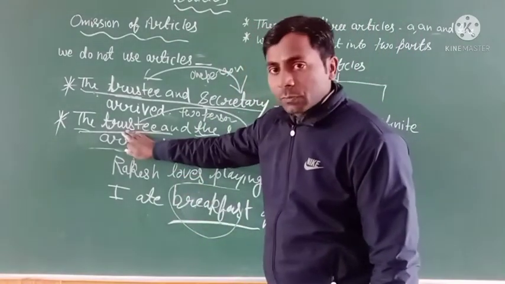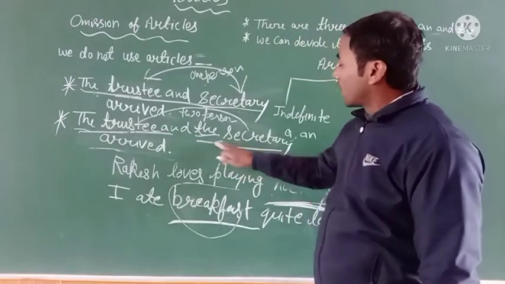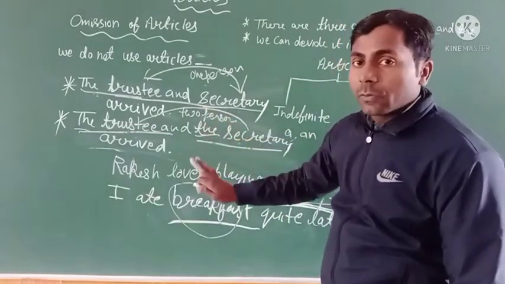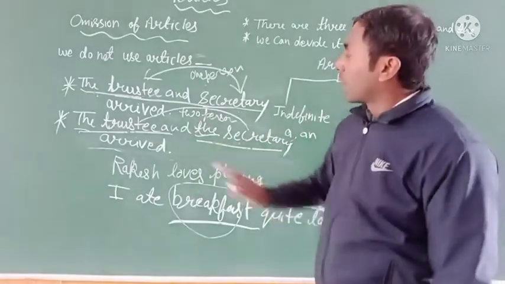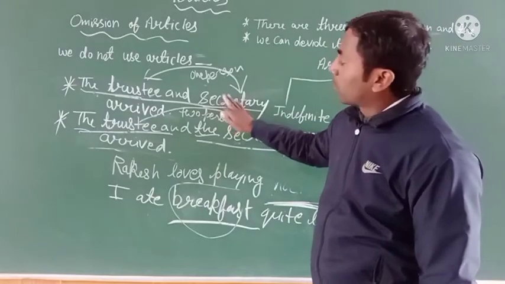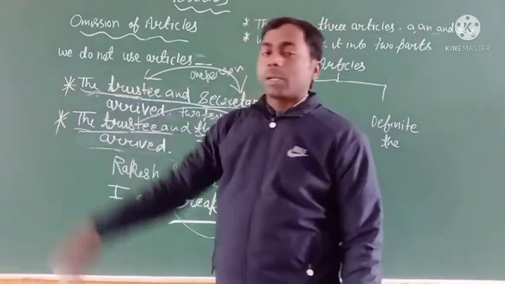The trustee is one person and another person is the secretary. So it refers to two persons, not one person. Clear? Here you see the and the, and here no the, so both words refer to one person.